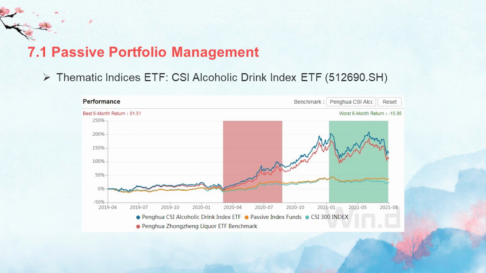Compared with that, if you bought this ETF last year, you would definitely earn lots of money. But if you buy it this year, you will definitely lose. Recently, it had a sharp decrease 2 weeks ago. So in the recent period, alcohol will show a mean reverting trend in price.